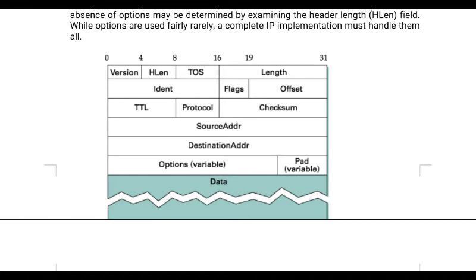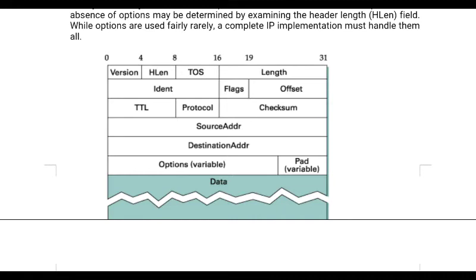Now if you look at the first word, each word is 32 bits. The first field represents the version, that is, which version of IP you are going to use. There are two versions, IP version 4 and version 6.